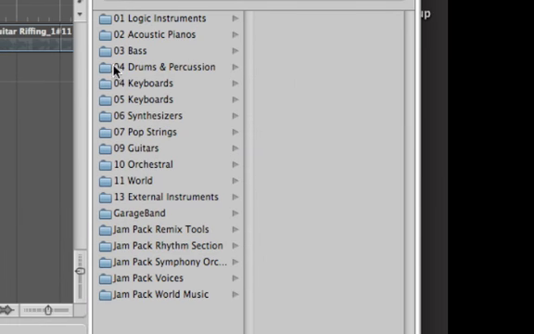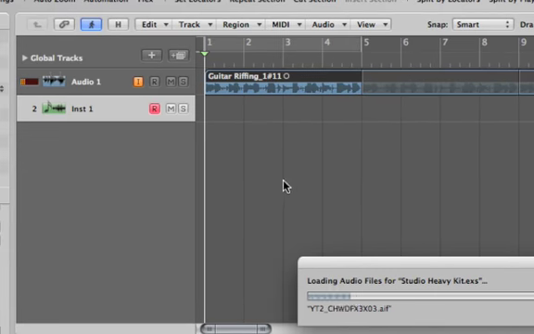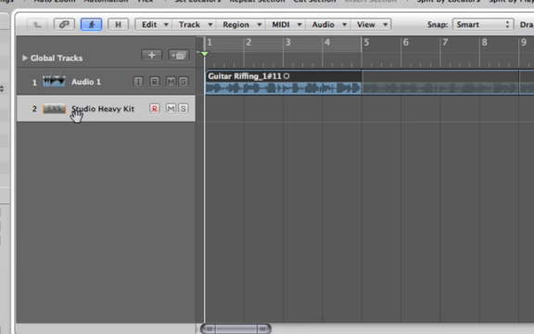So you just add an instrument track and go to drums and percussion, or if you have the jam packs with studio, you can go rhythm section drum kits, and I like the studio heavy kit. I'm going to turn off this so I don't hear myself on the guitar. Alright, I'm going to record a quick loopable drum track.